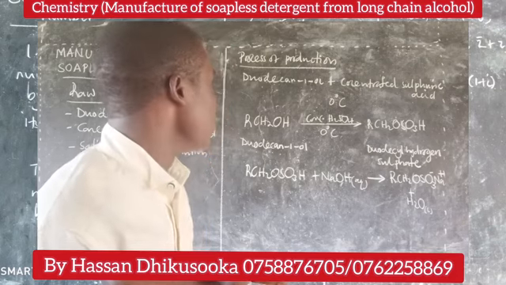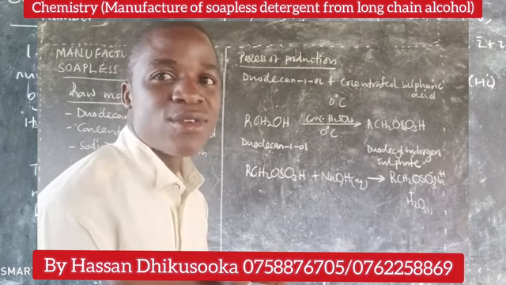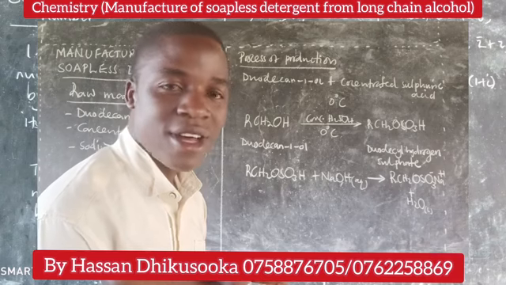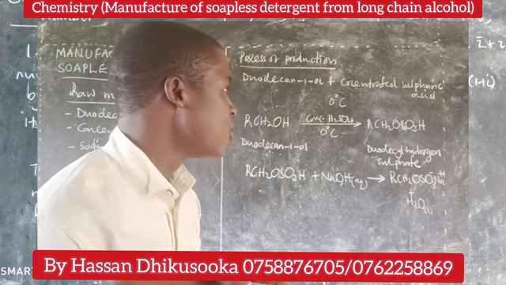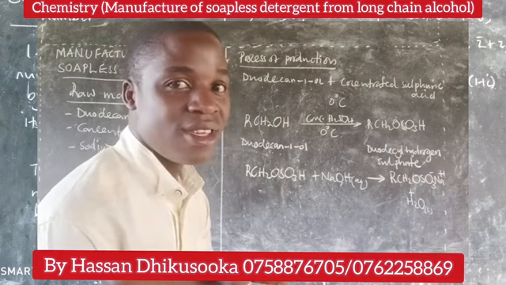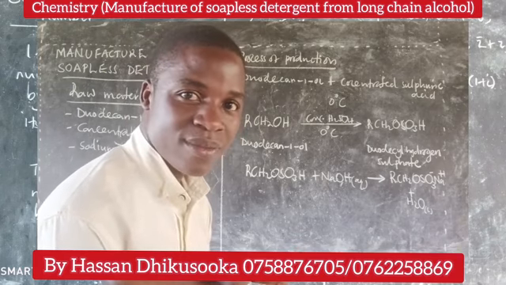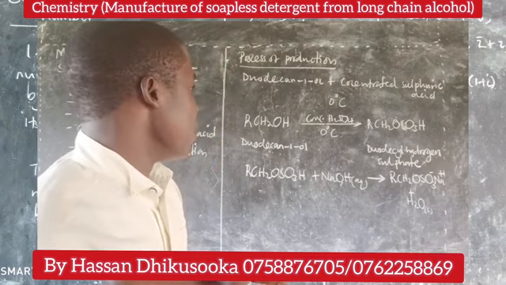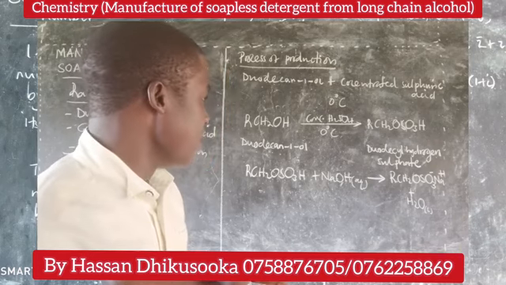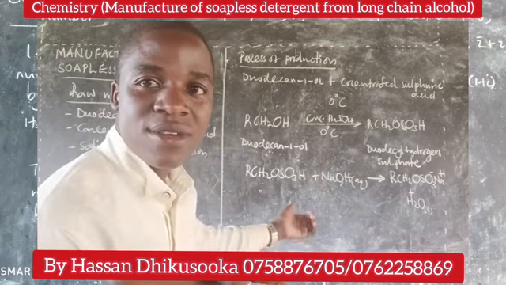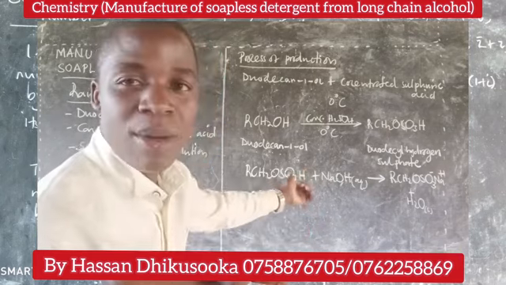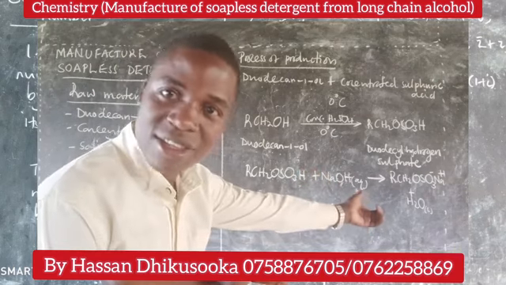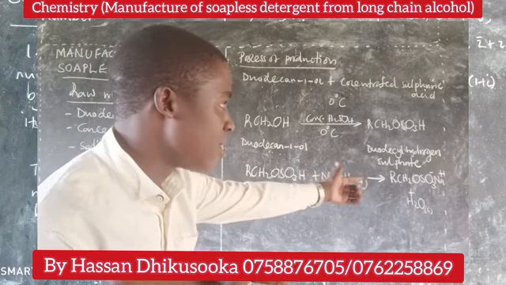I repeat, the decan-1-ol is reacted with concentrated sulfuric acid at 0 degrees Celsius to obtain your decyl hydrogen sulfate. Then after, your decyl hydrogen sulfate is reacted with sodium hydroxide solution to obtain the desired detergent.